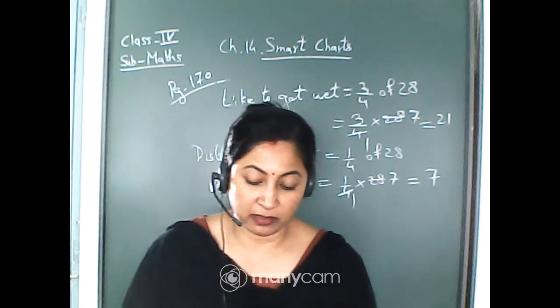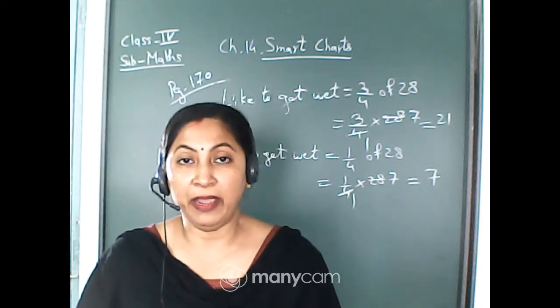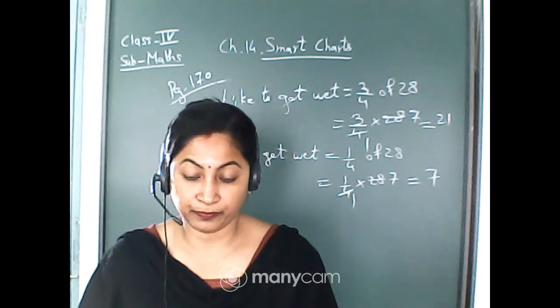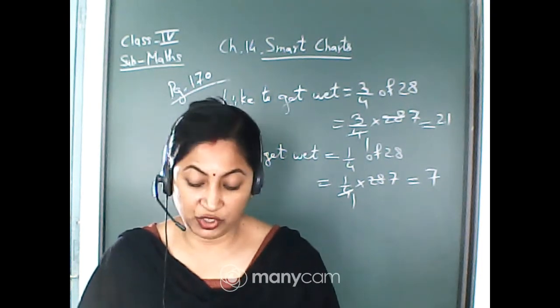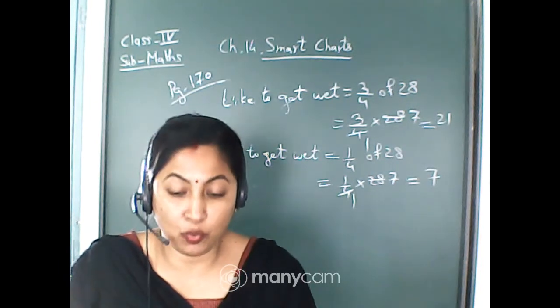20 of the children like milk, total is 40. So out of 40, 20 children like to drink milk. That means half, isn't it? So write 1/2. Right, 1 by 2. Half of the children like milk. So give a tick mark to 1 by 2.